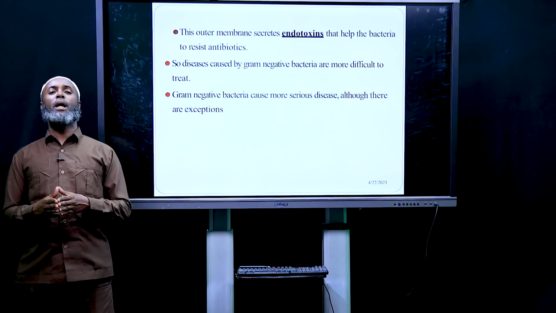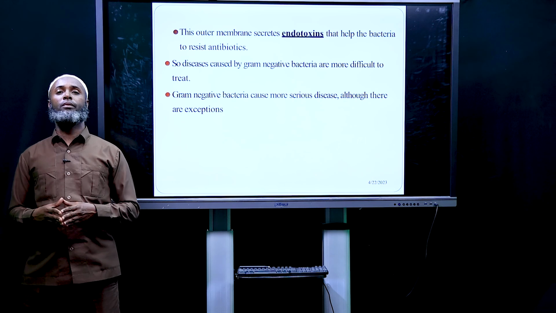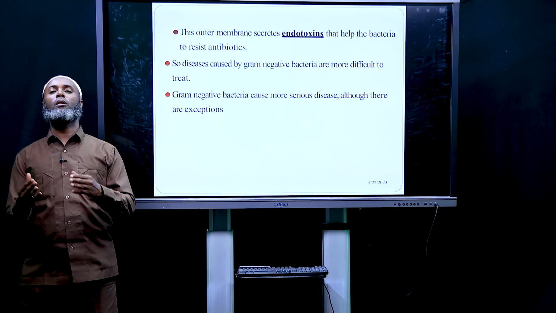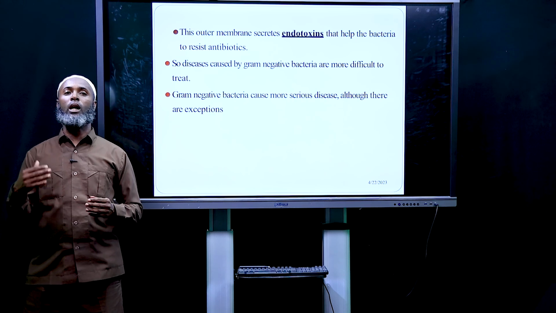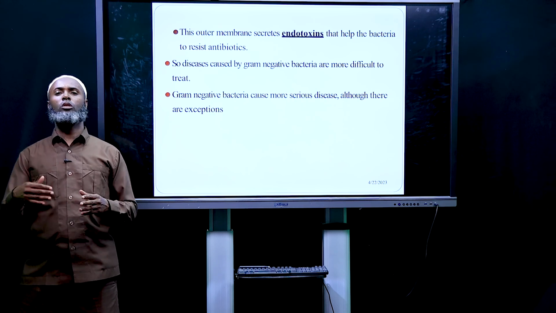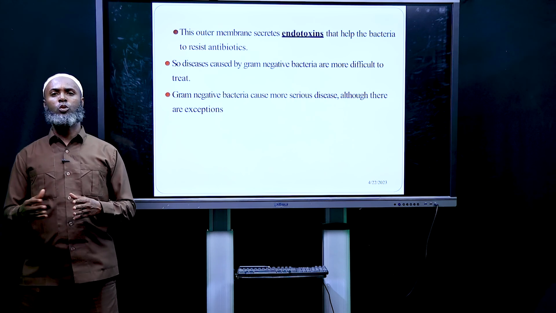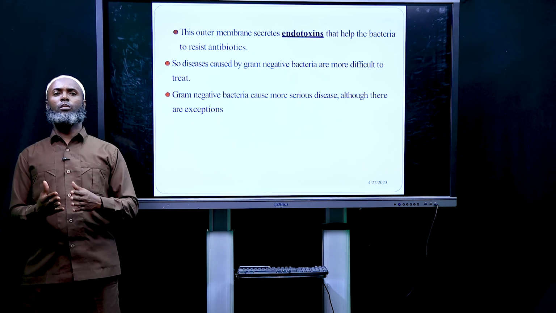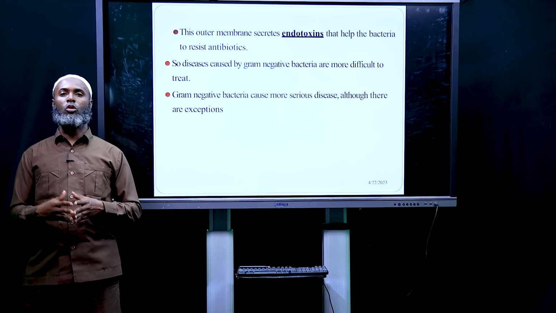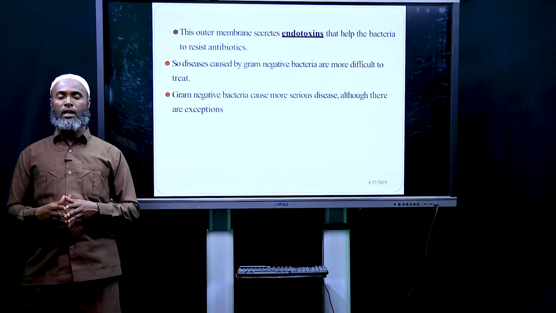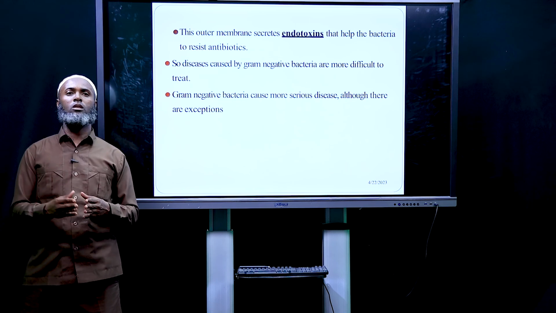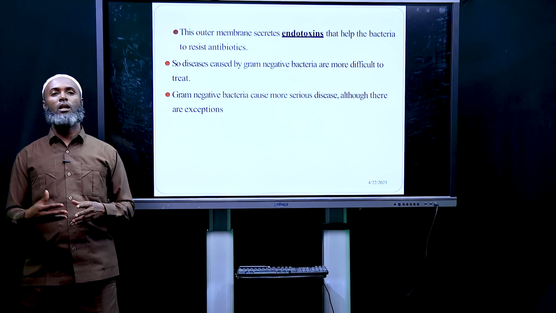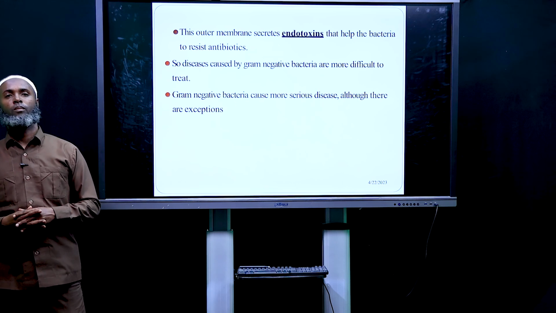This outer membrane of gram-negative bacteria secretes endotoxin that helps bacteria resist antibiotics. You know that some bacteria cause diseases, and antibiotics are taken to overcome the bacteria, and bacteria release what we call endotoxin to resist these antibiotics.